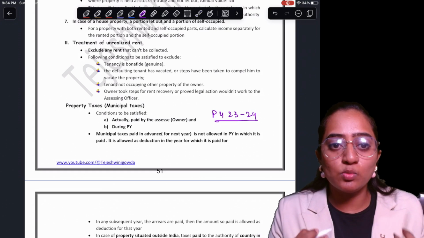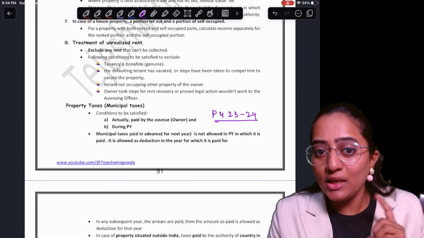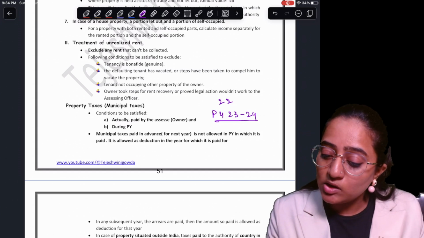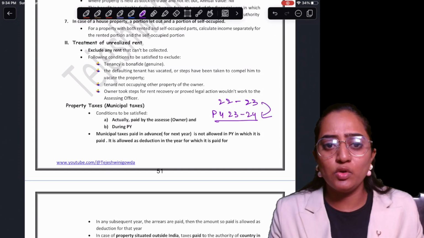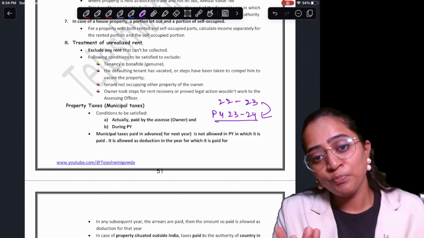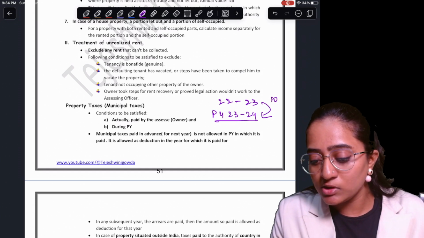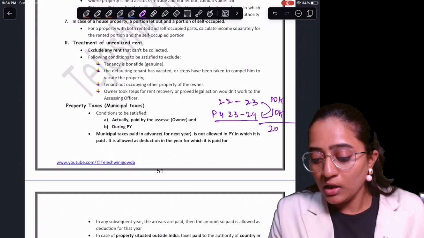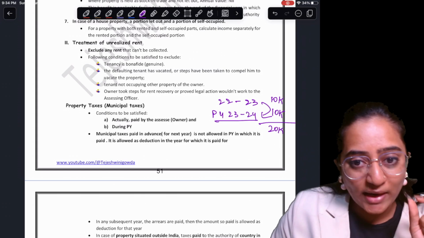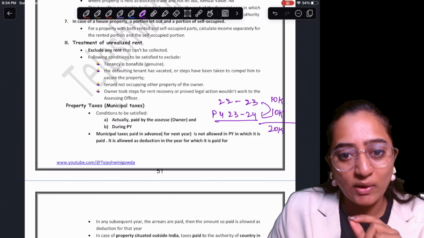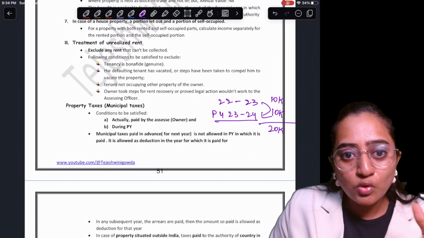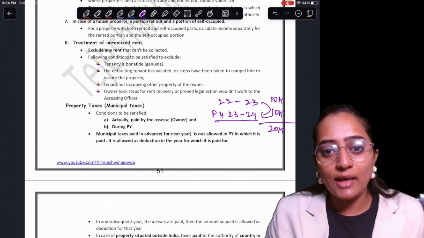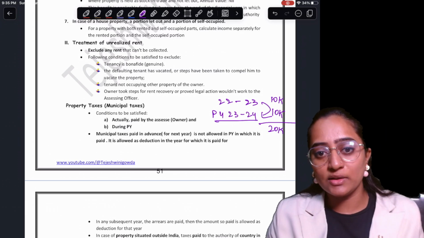Suppose you have paid your municipal tax in PY 23-24, and for 22-23 also you have paid in 23-24 only. You forgot to pay in 22-23. You pay the 22-23 municipal taxes in the year 23-24 along with it. You are going to get the deduction of the entire 20,000 for PY 23-24, because whatever arrears you paid as municipal tax, the entire thing you are going to get as deduction.